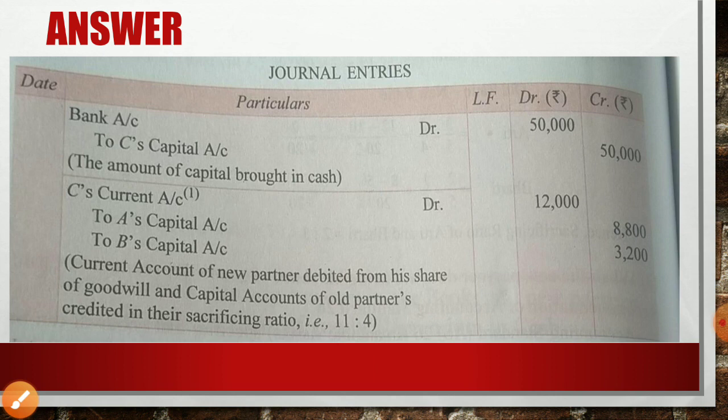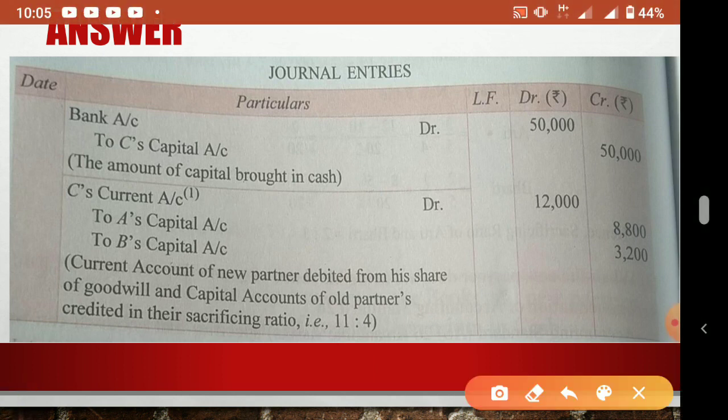So for the journal entry, first for capital also we have to pass a journal entry. C is bringing capital. So what do we write? Bank account debit to C's capital. He is not bringing goodwill, so goodwill will not come here. For goodwill, a second entry we have to pass. I told you we have to pass it through the current account. So C's current account debit to old partners' capital accounts.